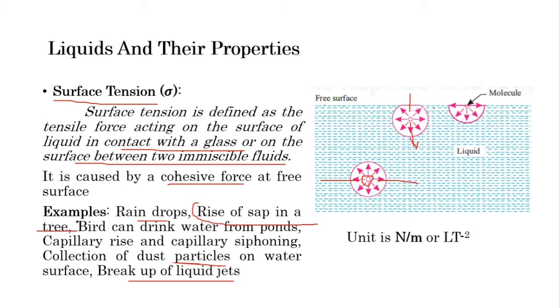So we can say the survival benefit is because of this surface tension force. So surface tension is a boon for trees and so for humankind. So this is the surface tension.